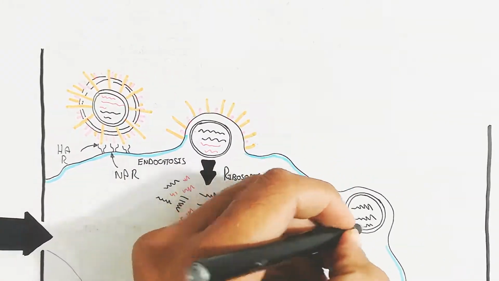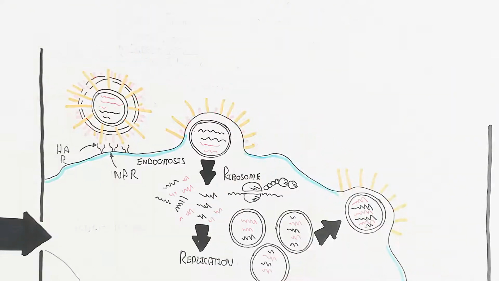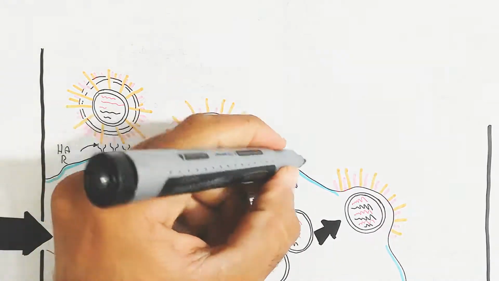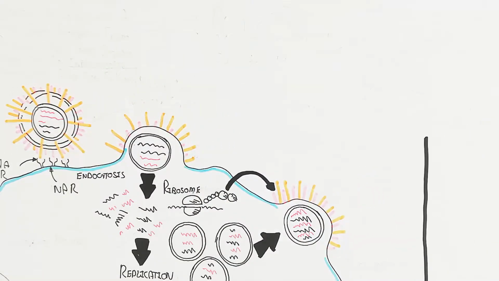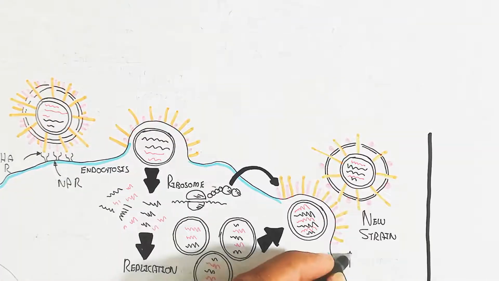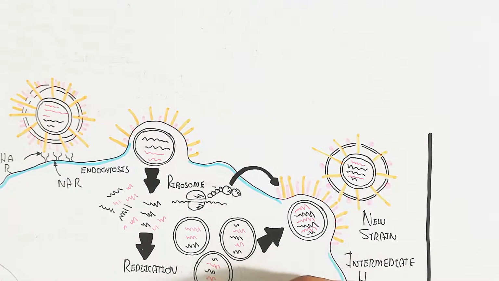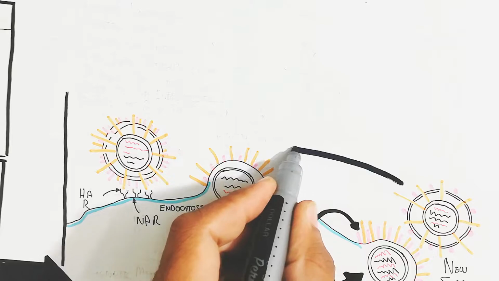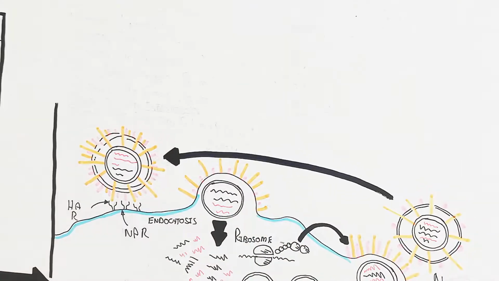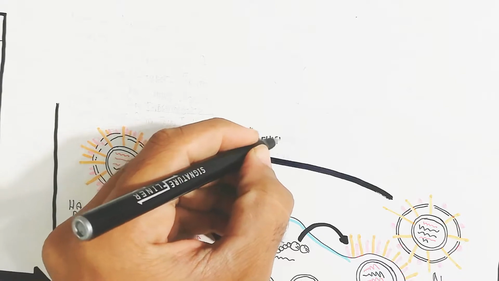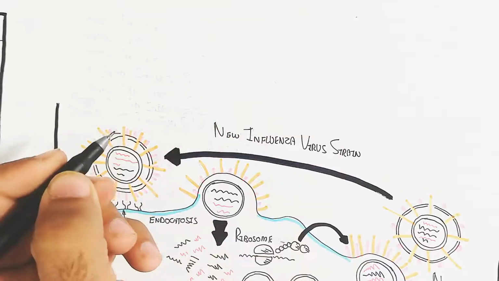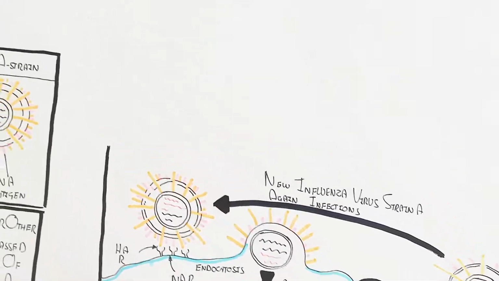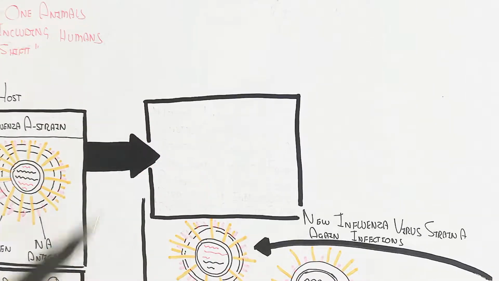within the virus. So it will produce copies of the viral particles, and replication will lead to exocytosis through the plasma membrane of the host cell, and the new strain of the intermediate host cell can move to another species as well as damage further cells. So the new influenza A strain again infects its own cells or other species.